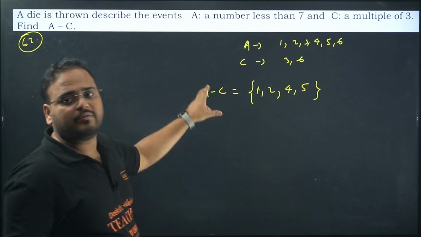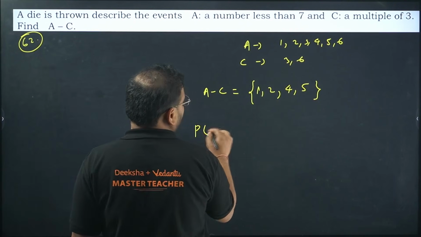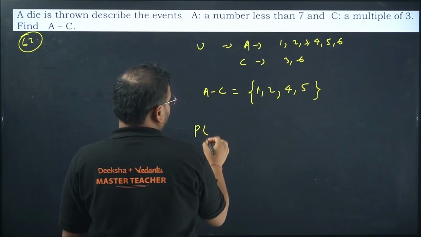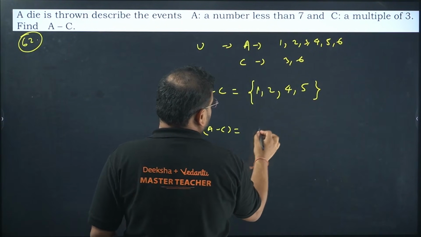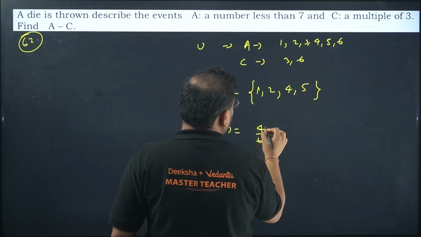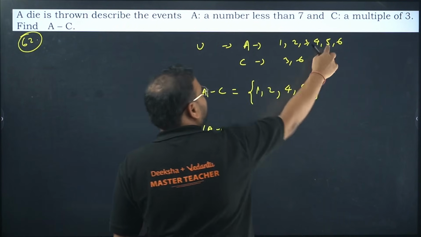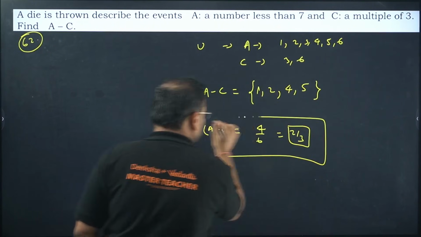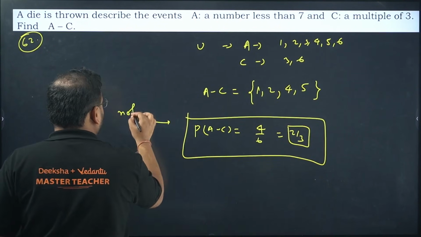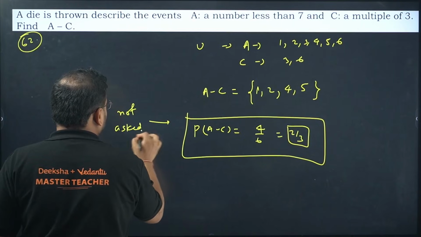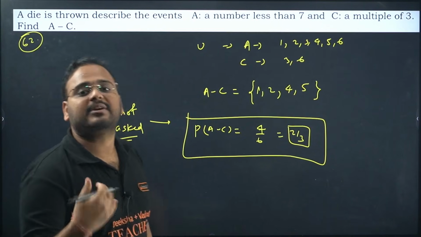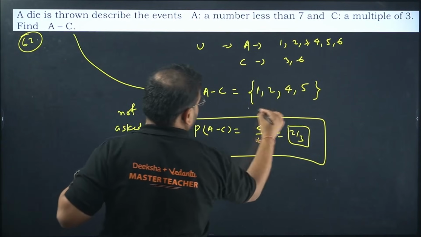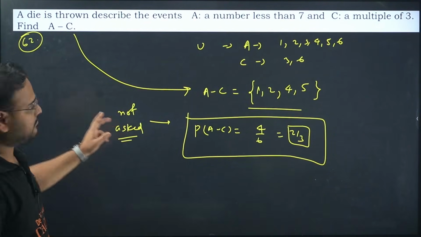If you want to find the probability of this, A minus C is 4 upon 6, because the number of elements over here is 4 and here we have 6. Answer will be 2 by 3. Again, this is not asked in the question. I'm not trying to confuse you, I'm just giving some extra information. They ask only for A minus C. That's your answer, 1, 2, 4, 5. 63 now.